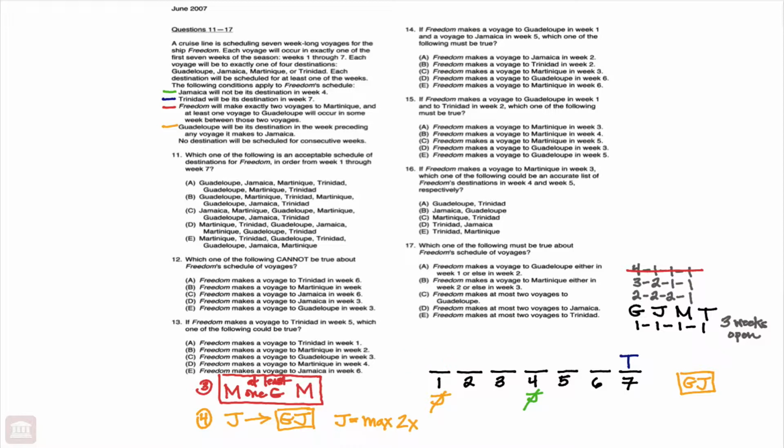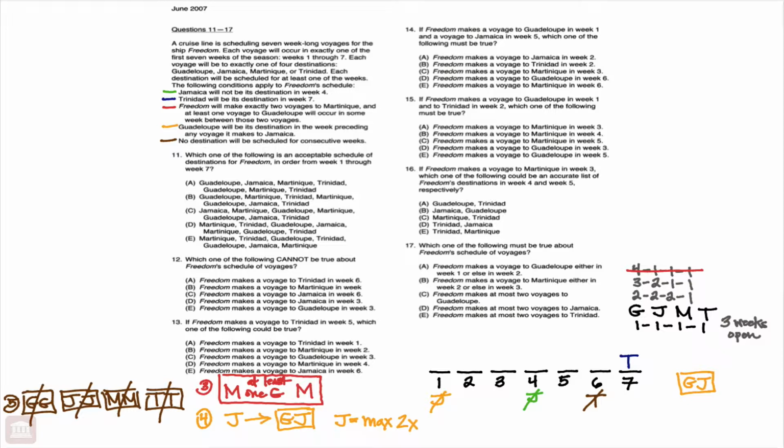And now turning our attention to the 5th and final condition, no destination will be scheduled for consecutive weeks, so telling us that we can't have Guadalupe, Jamaica, Martinique, or Trinidad in consecutive weeks. And we know, since we have Trinidad in week 7, that we cannot see Trinidad again in week 6. And that is the setup for this game.